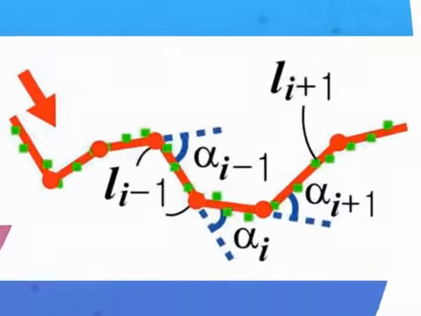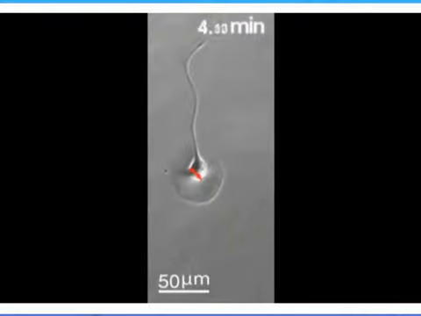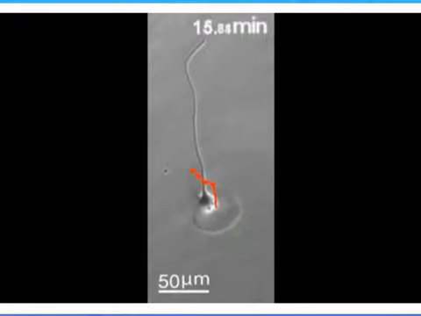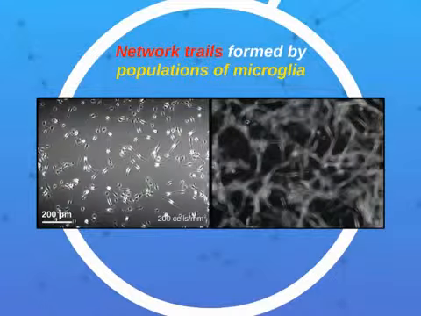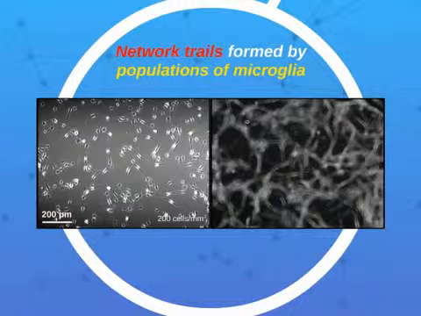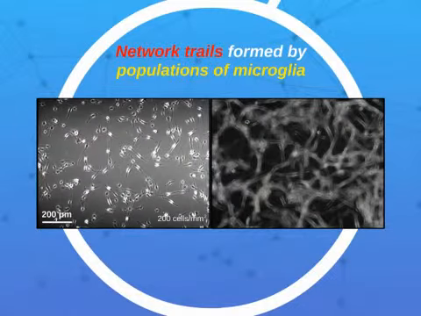This is a close-up view of a freely crawling MG cell. Surprisingly, they prefer to make zigzag turns in crawling, and this property is closely related to their directional persistence. This phenomenon was discussed in our previous report, and in this work, we are more interested in their collective population dynamics. The cell population shows very complex network patterns of migratory trails, and the overlaid stack of images on the right-hand side clearly reveals the patterns.